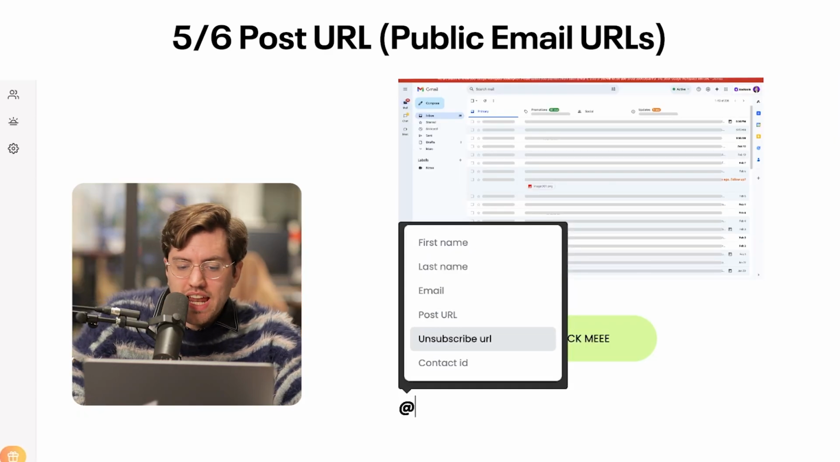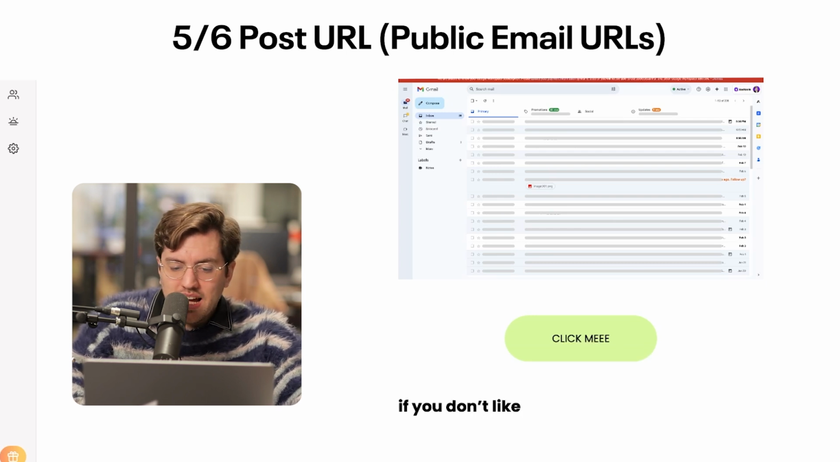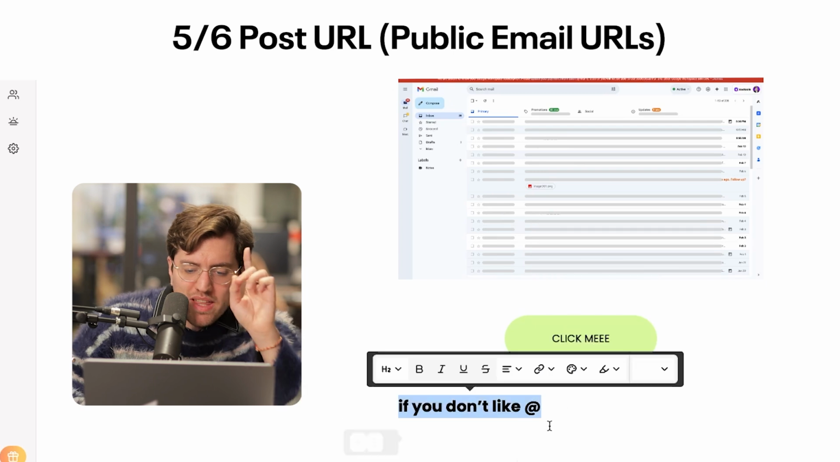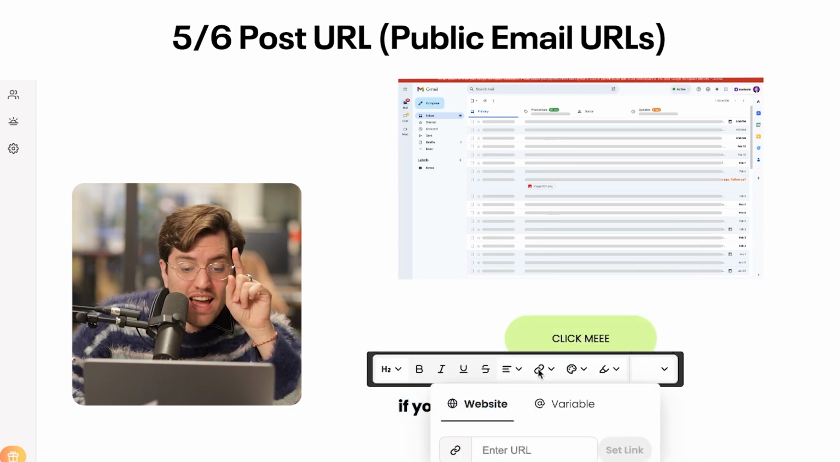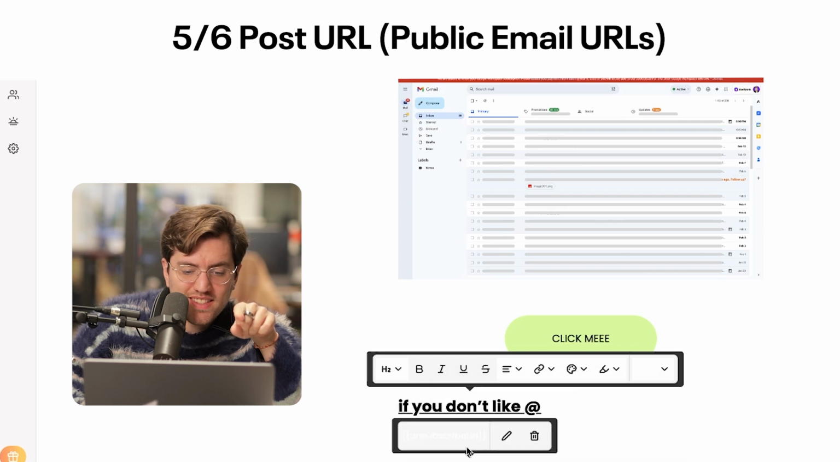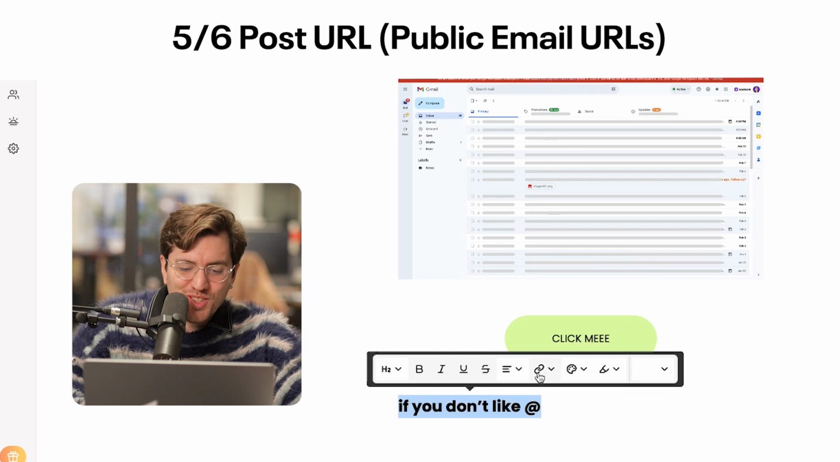Unsubscribe URL, so you can add that at the bottom. Like, if you don't like our emails, unsubscribe. You can do that. By the way, let me show you this, it's magical. When you add links, you can add variables as well. So you can say this link is going to be the unsubscribe URL, or you can add other variables too. I love it.